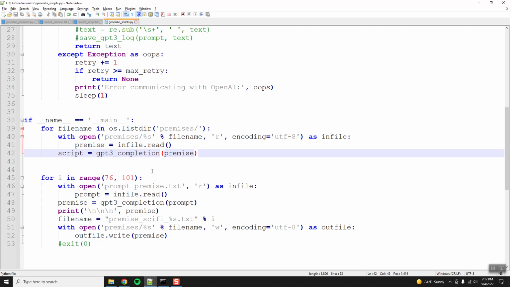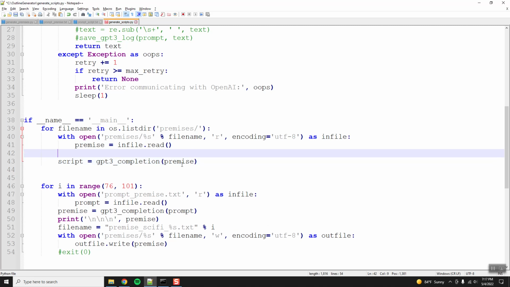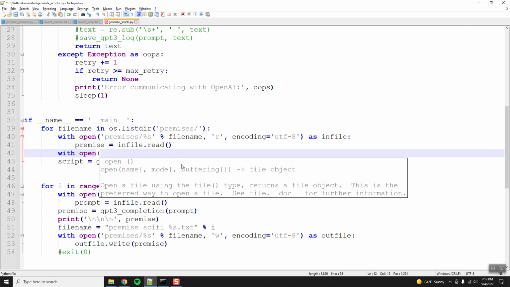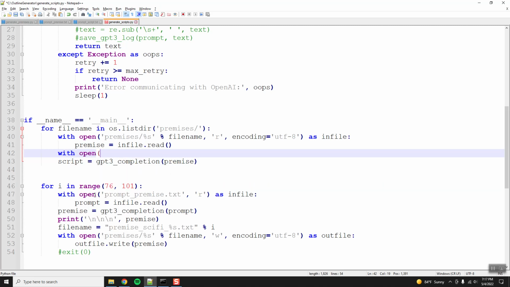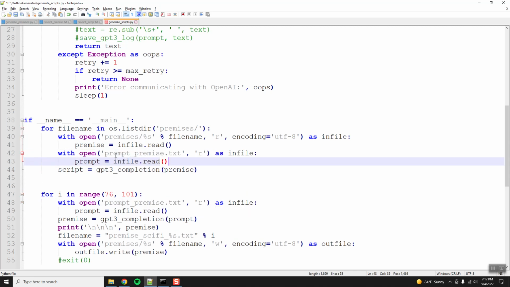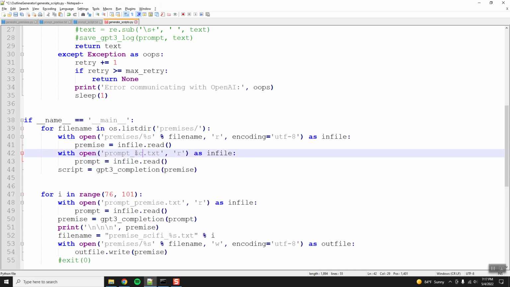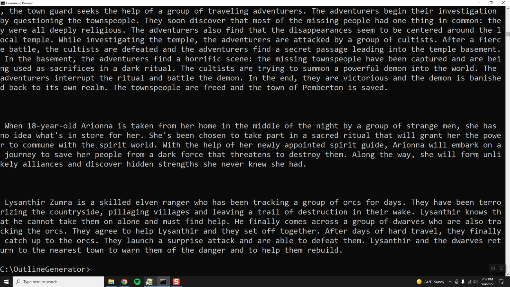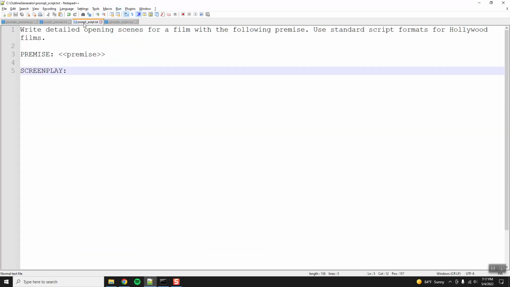Wait, no. We have more to do. The prompt, sorry, with open. Let's see, what was the prompt name? There we go. So this is going to be our prompt script. And let me check on this, see if it's done. It is done. Okay, so let's go update.